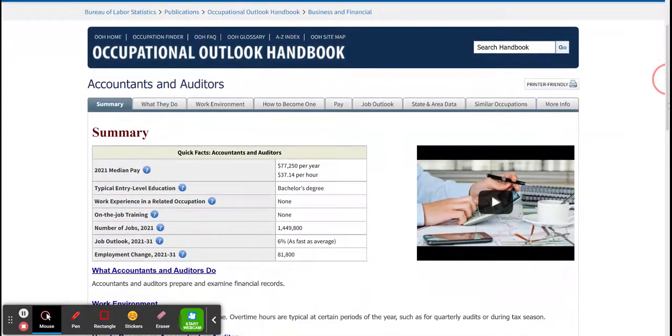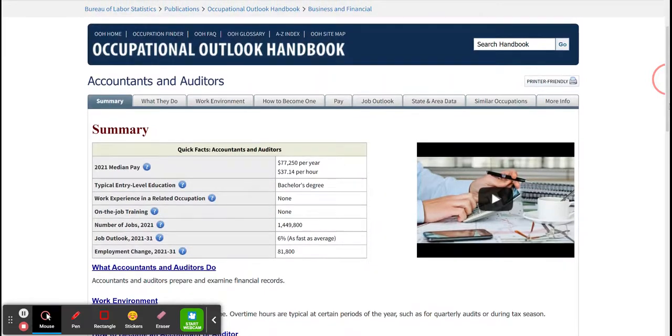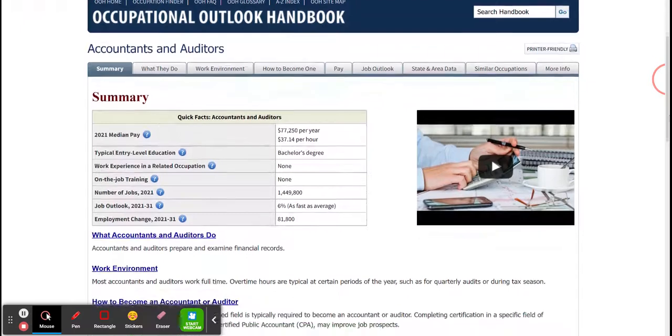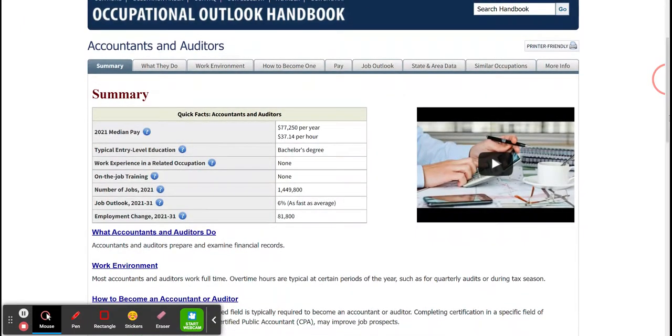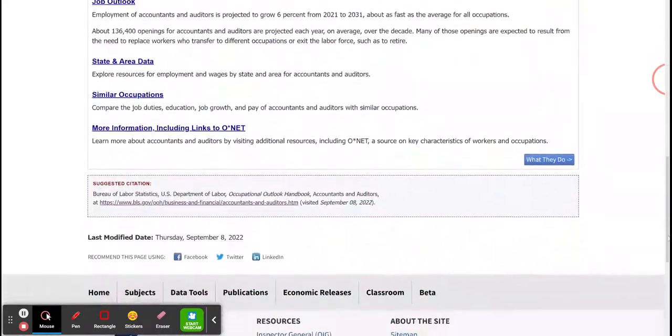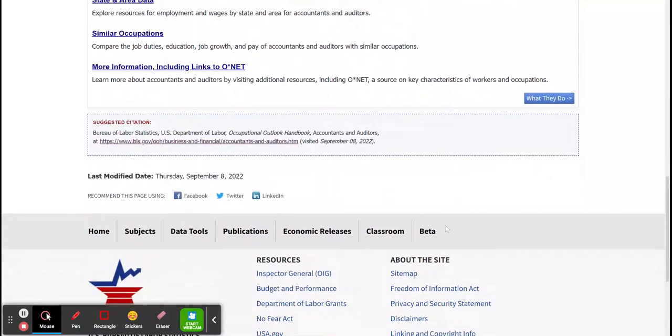So this summary information is a summary of all the tabs that you see on this page. So what they do, work environment, how to become one, pay, job outlook, state and area data, similar occupations, more information. So it's just a summary of this information. Also pay attention to this last modified date here. Remember in the entry that there are some entries that will have a last modified date.